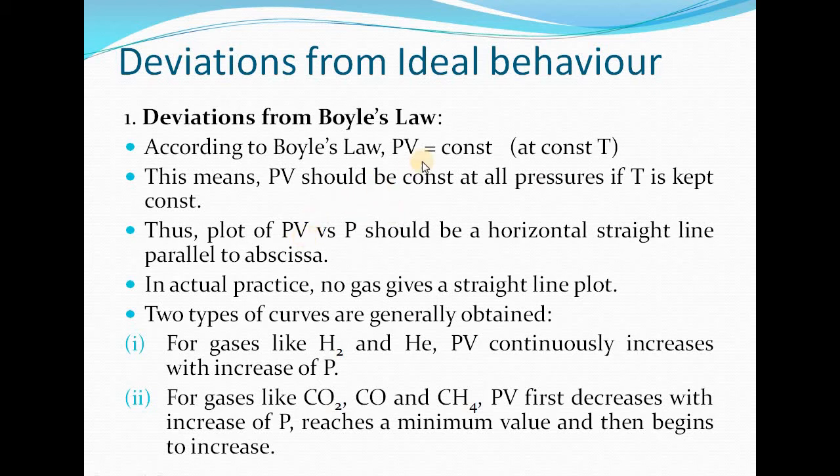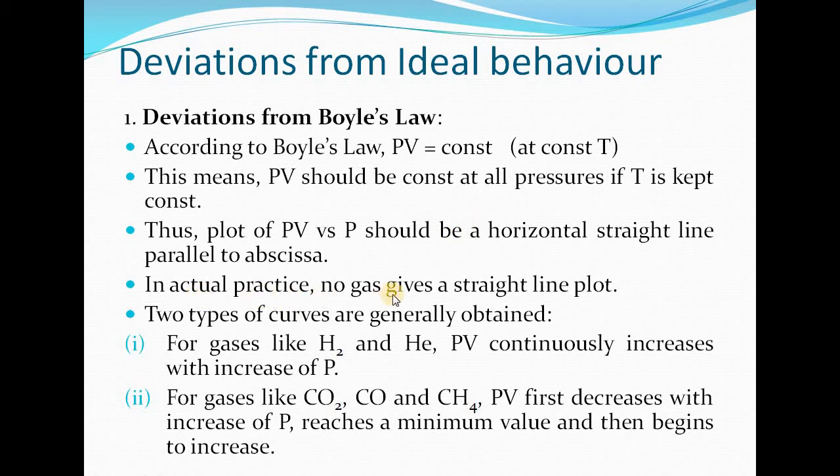So if we will plot this PV versus pressure, we should get a horizontal line parallel to the abscissa at constant temperature T. As PV is constant at constant temperature T, so plotting this PV against pressure P, we must have a line parallel to the abscissa. A horizontal line should be there which is parallel to the abscissa if we are plotting PV versus P at constant temperature T according to this equation.